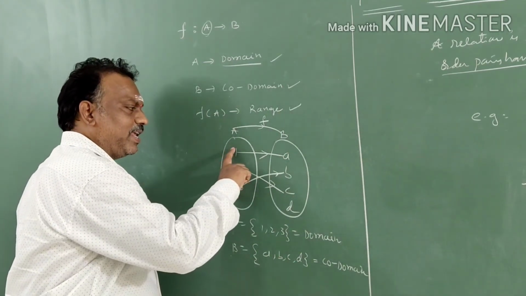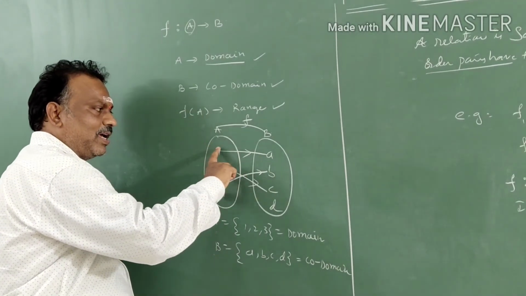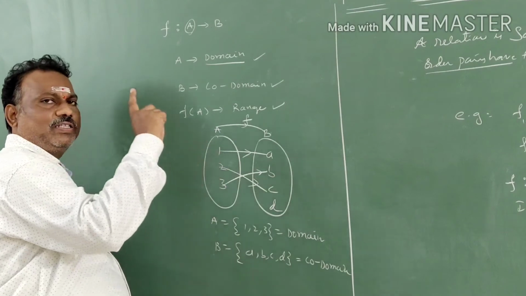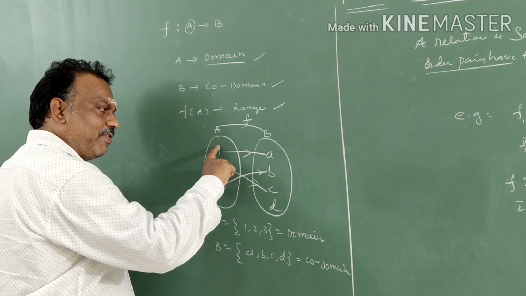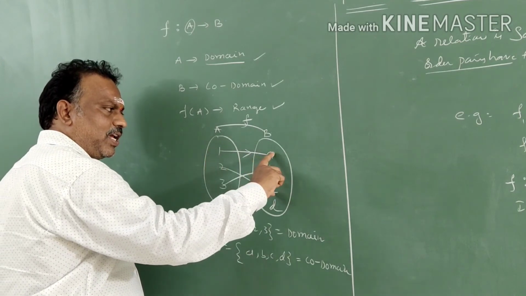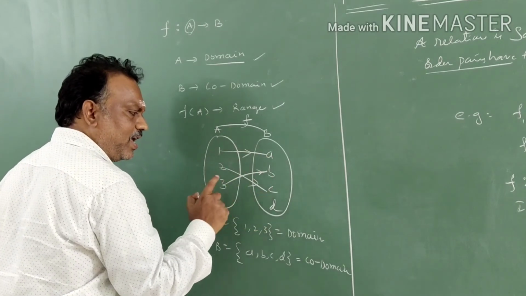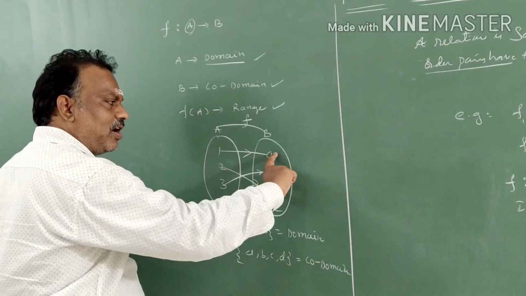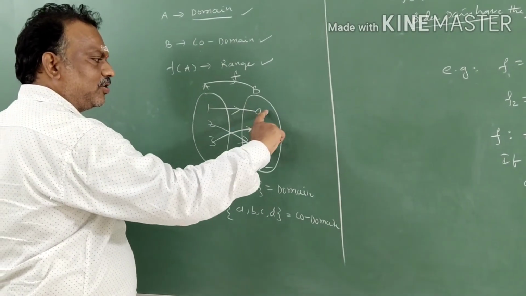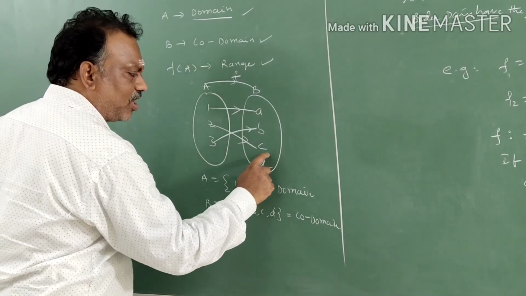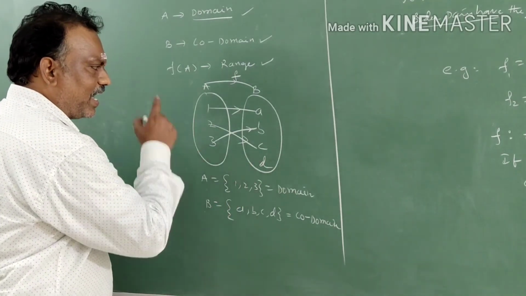Now some elements in B are associated with elements in A. That means in A we have 1, 2, 3. Compulsorily each and every element of A must be associated with a unique image. 1 image A, 2 image C, 3 image B. Which elements are having images? 1, 2, 3 are associated with only A, B, C. D is not associated with any element in set A. Correct or not? That's why you should not get D under here.